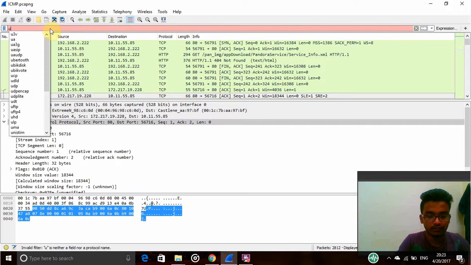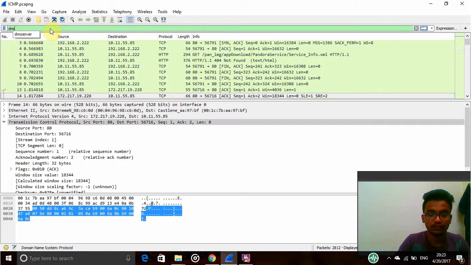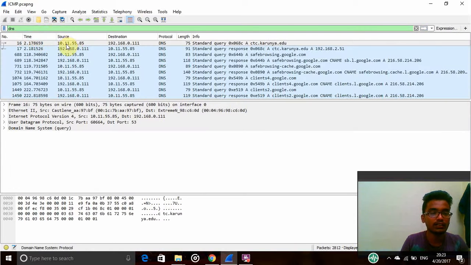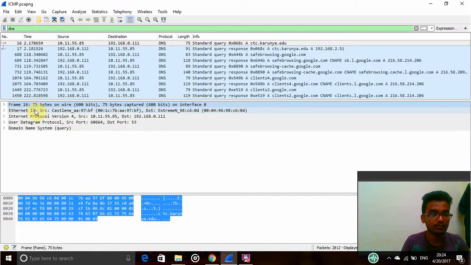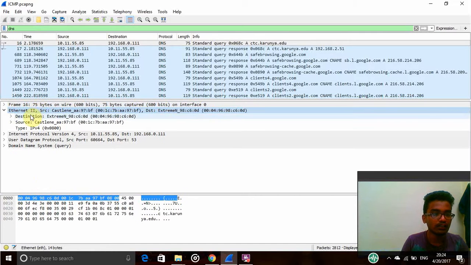In UDP, first we will see DNS. In the DNS server, here it is showing the source address and destination address, and the protocol is DNS. Coming to the frames, the frame number is 60, the frame length is 75 bytes, and the capture length is also 75 bytes. The first arrival time is March 14, 2016, the time at which it first arrived. Then coming to Ethernet, the destination is this one and the source is this one, and the type we have used is IPv4.